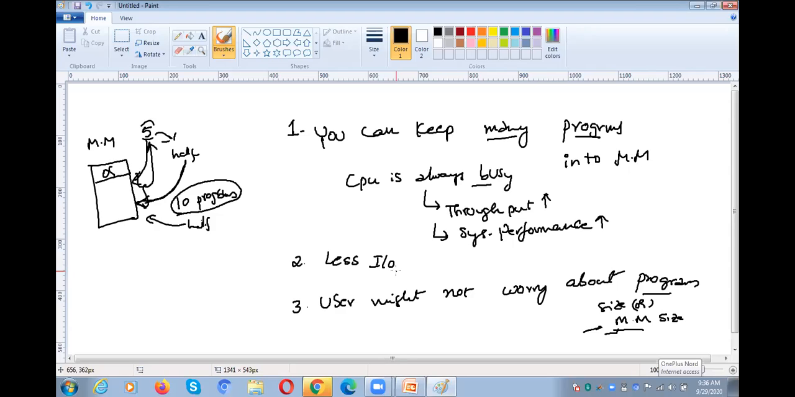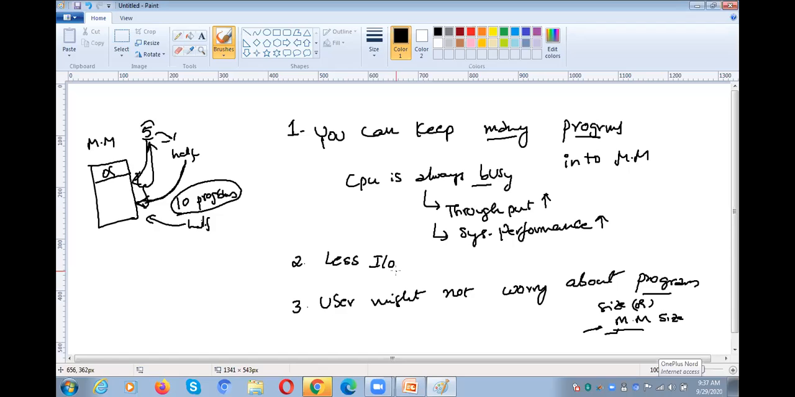So why? We are not going to keep our entire program in the main memory, but all these things are not known to the user. That is the important point you need to understand. The user always thinks that my entire program fits into the main memory and I am running the program without any trouble.